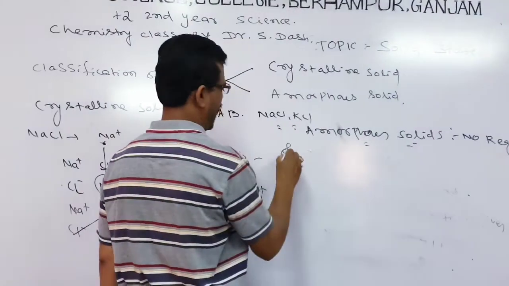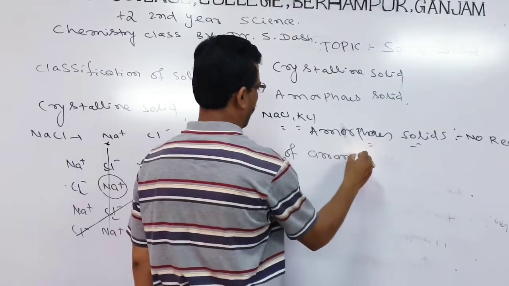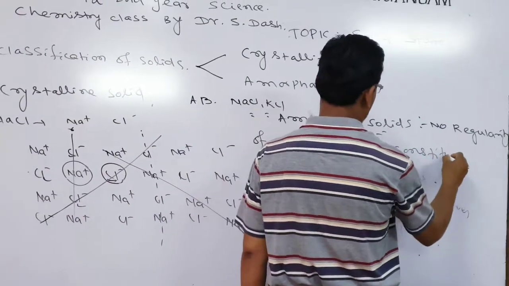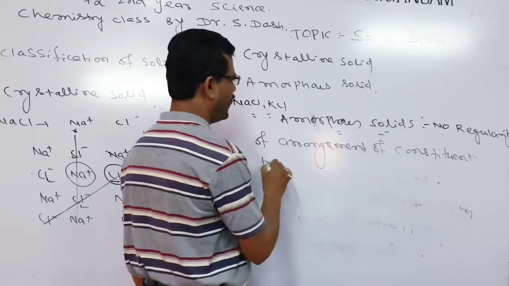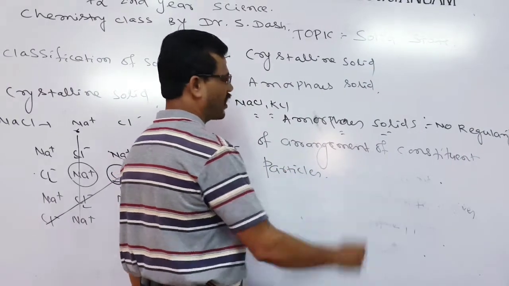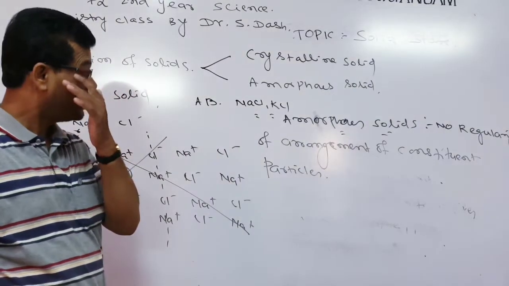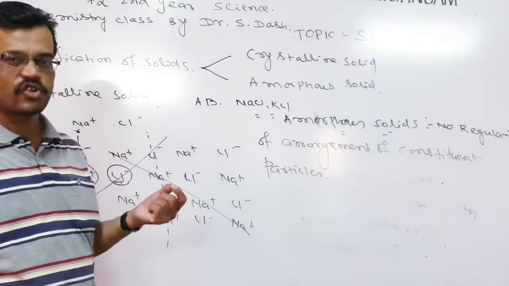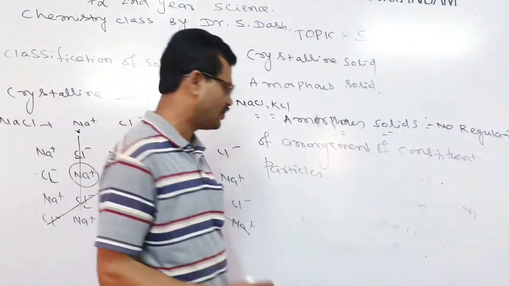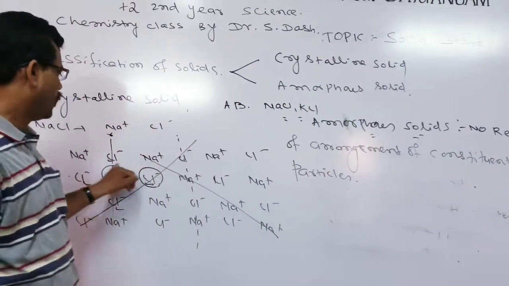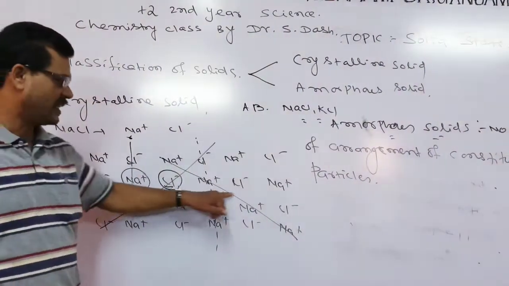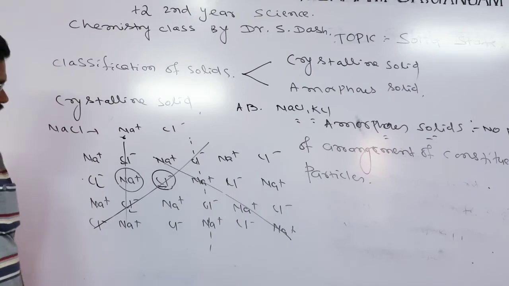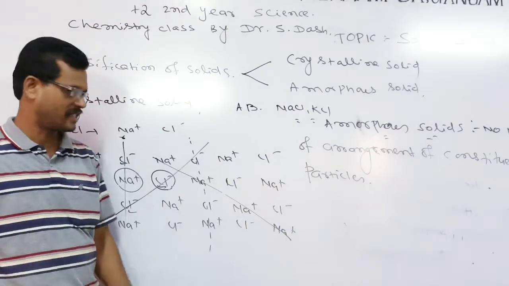No regularity of arrangement of constituent particles, because here the constituent particles are not regularly arranged, or if they are arranged, it is only over a very short range. Just like here, we arrange the particles in fixed directions and at equal distances, but in the case of amorphous solids, the regularity is not like that.